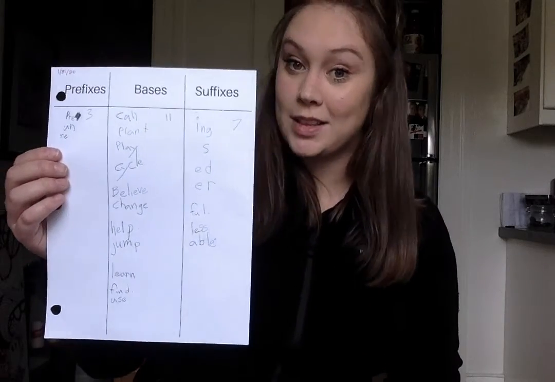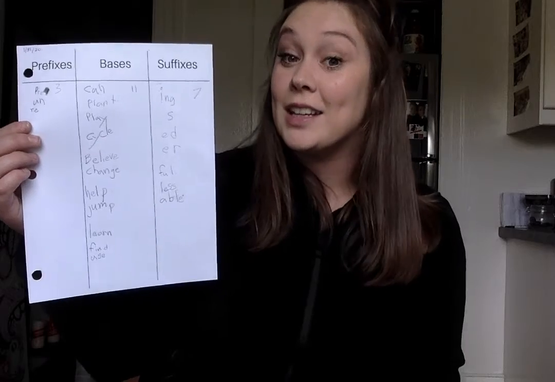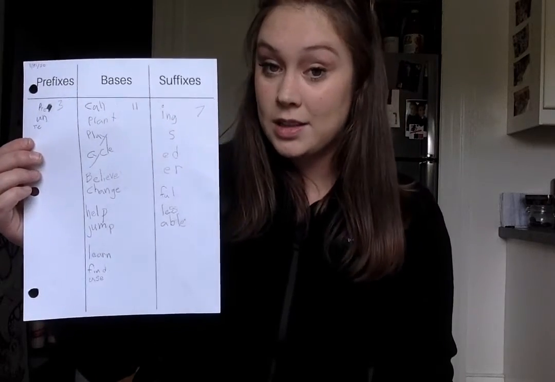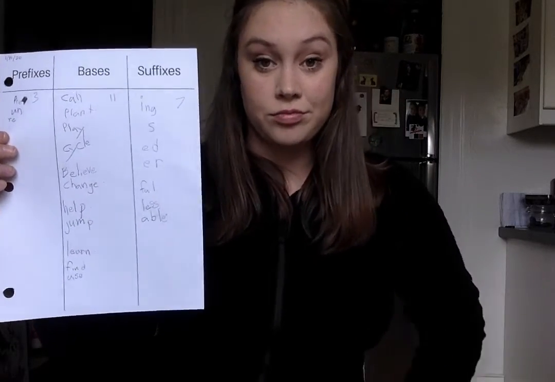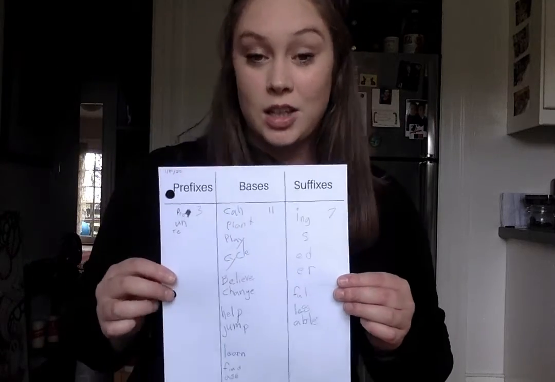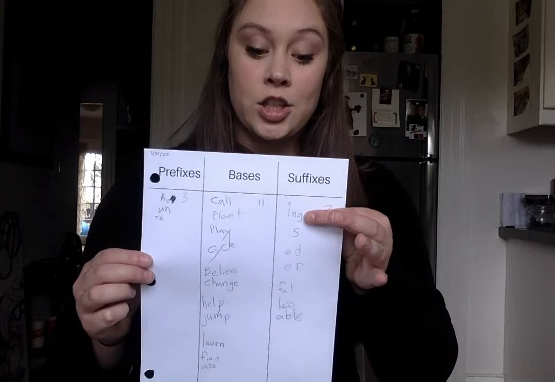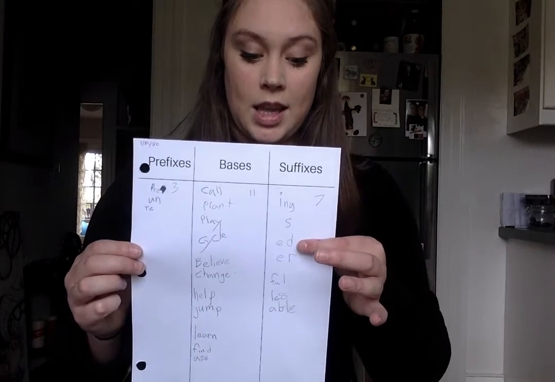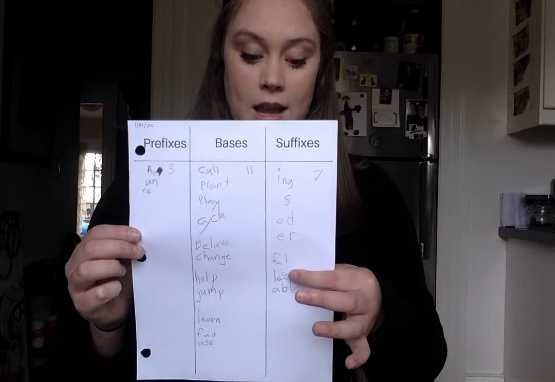So let's get to suffixes. Suffixes go at the end or after the base. So what are some examples of suffixes? Well, there's a lot in the English language. But some that we like to use for a lot of bases are ing, s, ed, er, ful, less, and able.